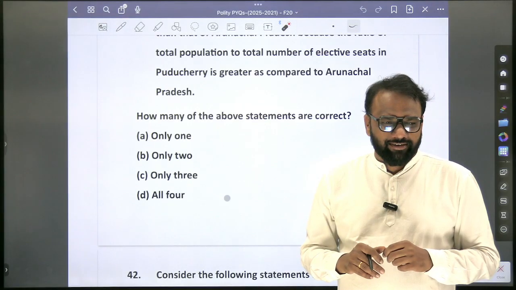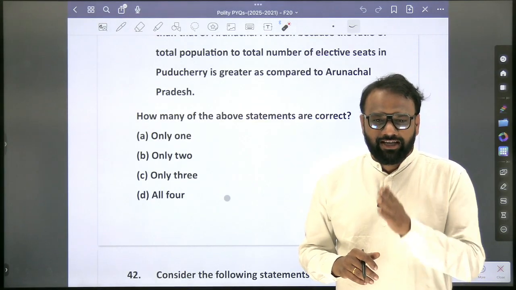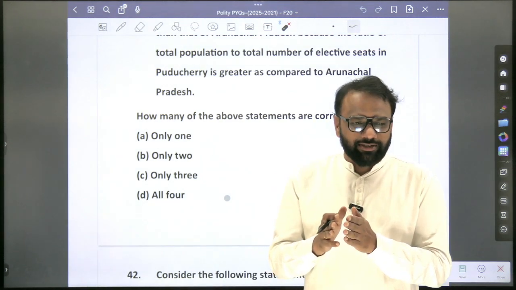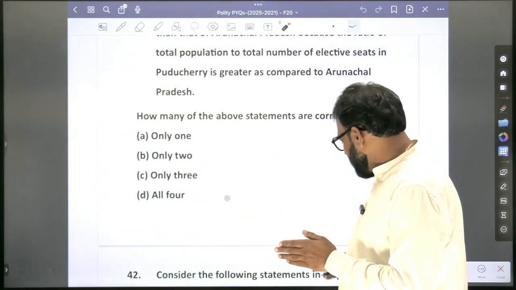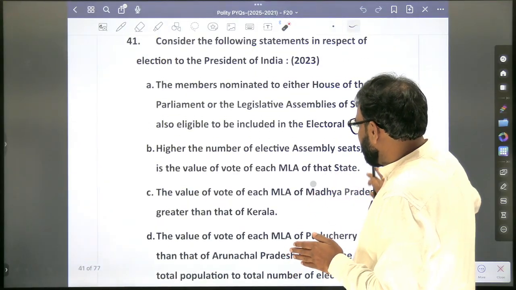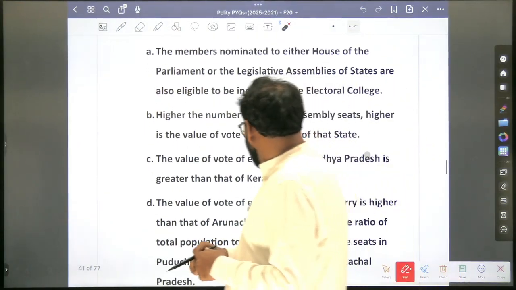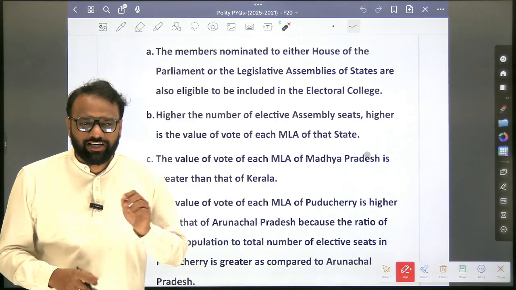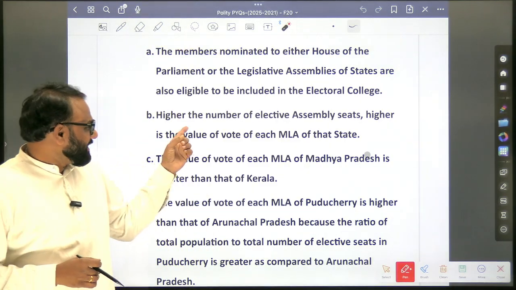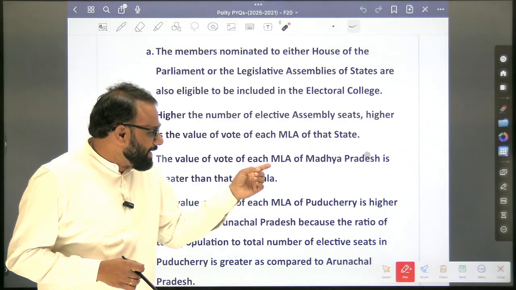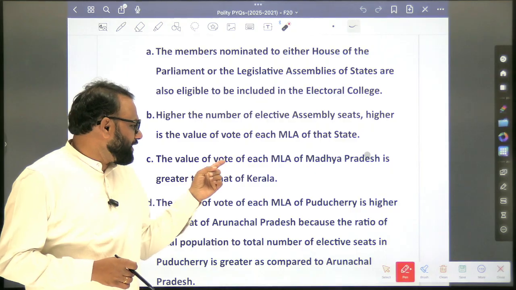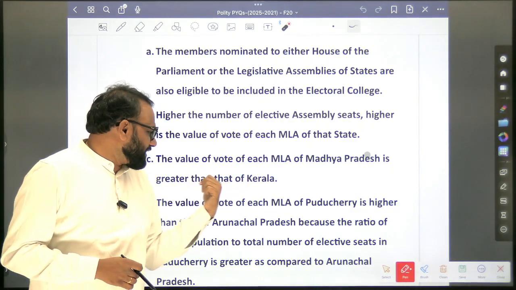So here, if a similar kind of question appears now, will you be preparing for each and every state? No. For which states will you prepare? Jharkhand, Karnataka, Kerala, and Madhya Pradesh. If next year they frame a similar kind of question, what could they frame? They can frame it like this: the value of vote of each MLA of Karnataka is greater than that of Jharkhand. True or false?